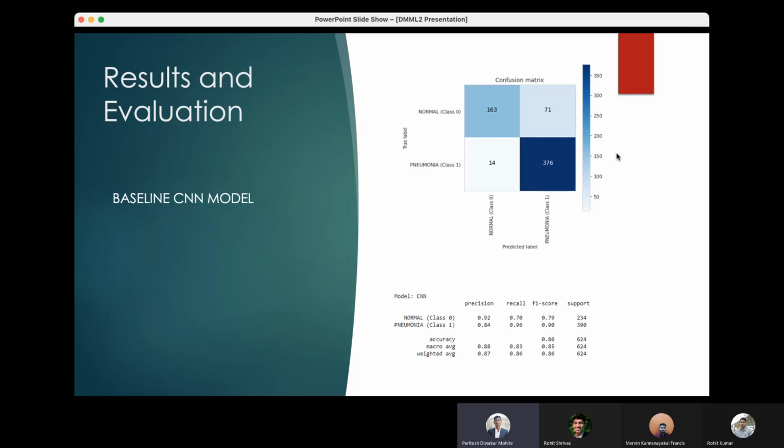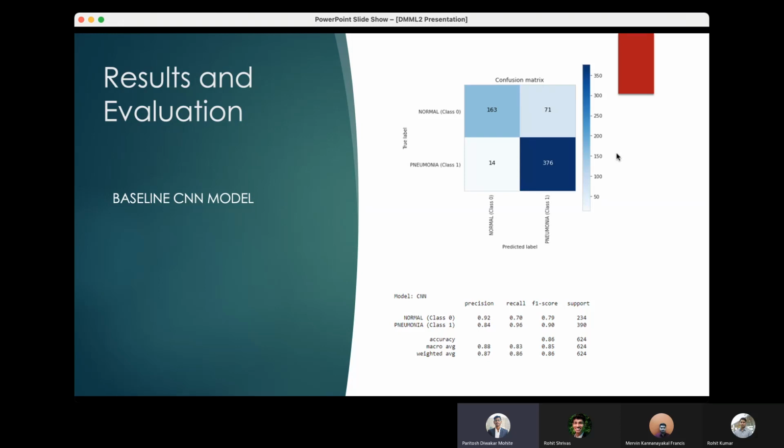Looking into the classification report of the first model, which is the CNN model, the precision, which is basically how many predicted positive values are correct, in this case for class 0 is 92, and for class 1, which is pneumonia, is 84.